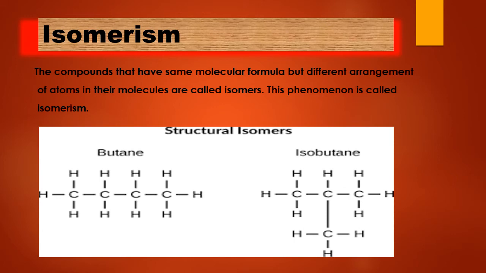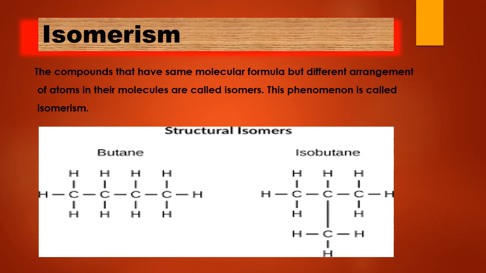So when more than one compound has the same molecular formula, meaning the same number of carbons and hydrogens, but the arrangement is different, they may be in a straight chain, a branched chain, or cyclo compounds. This phenomenon is known as isomerism.